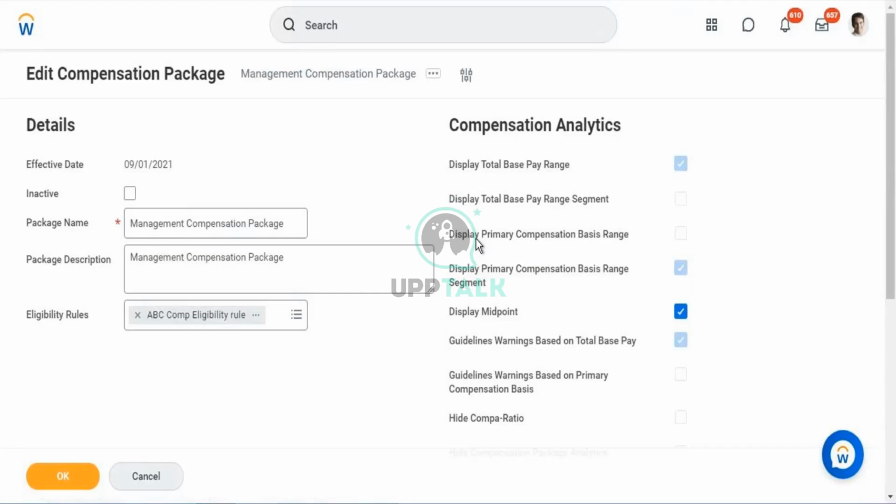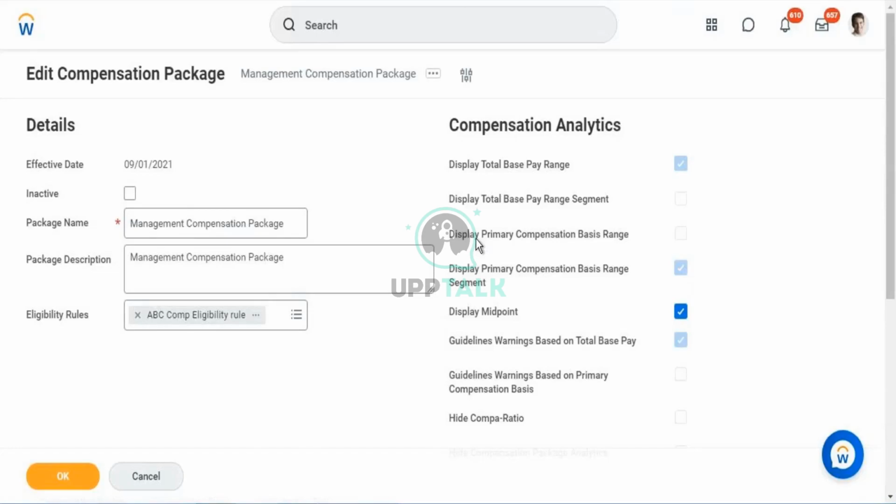There are only 4 kinds of changes that you will be doing, or 4 kinds of creations that you'll be performing. One is grades with the attachment of profiles, and the other one is a compensation plan. The other one is the package. Once you have the package, you'll be defining the eligibility rule. And the last step is you'll be assigning this eligibility rule to the compensation components.